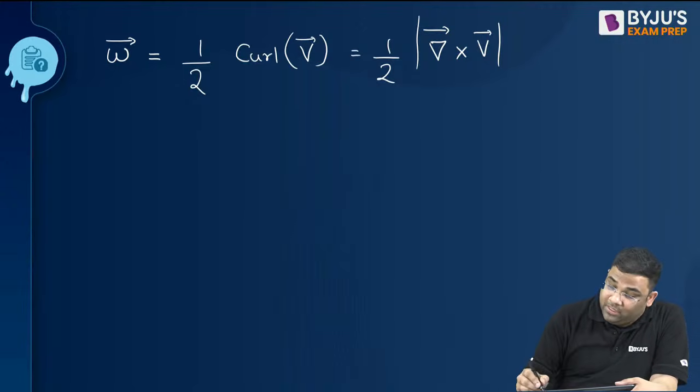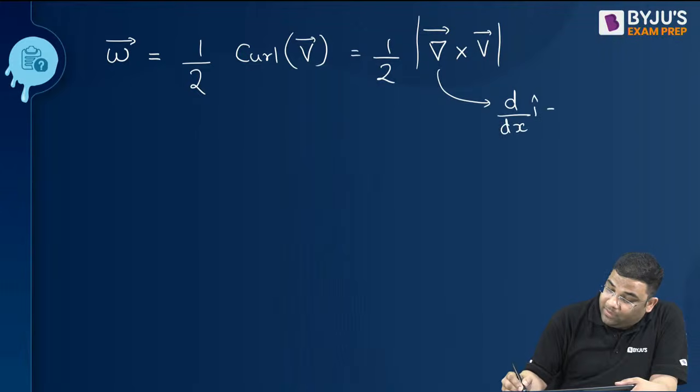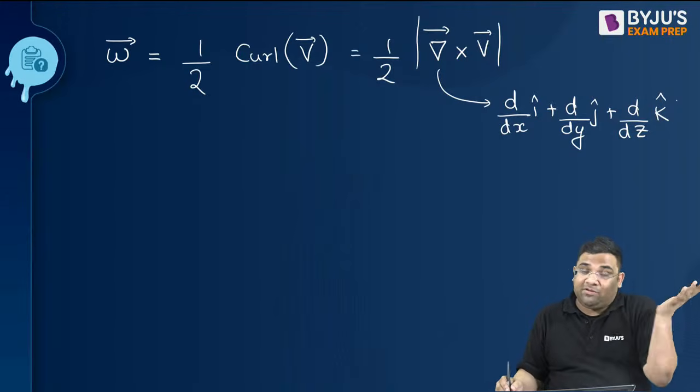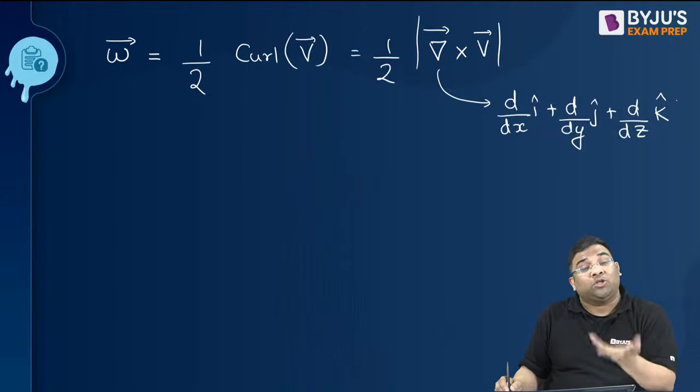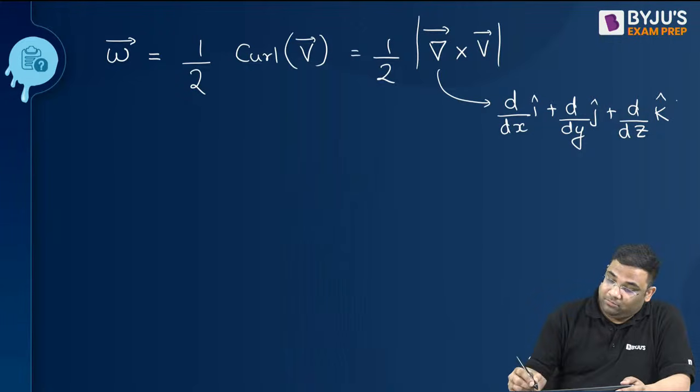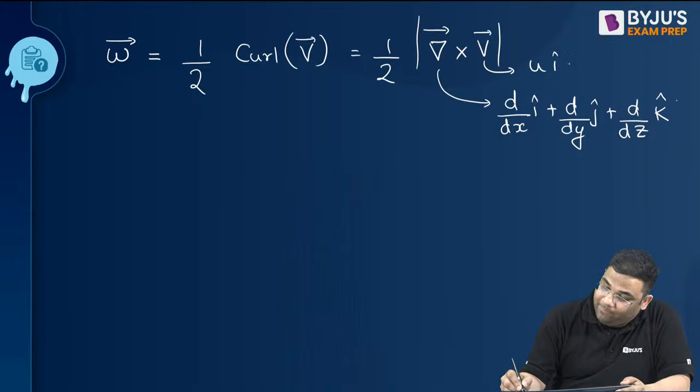Very easy. This del operator was d by dx of i cap plus d by dy of j cap, and so on. Initially, when we were seeing the incompressible flow, I was taking a dot product. Here I will take the cross product with u i cap plus v j cap plus w k cap.